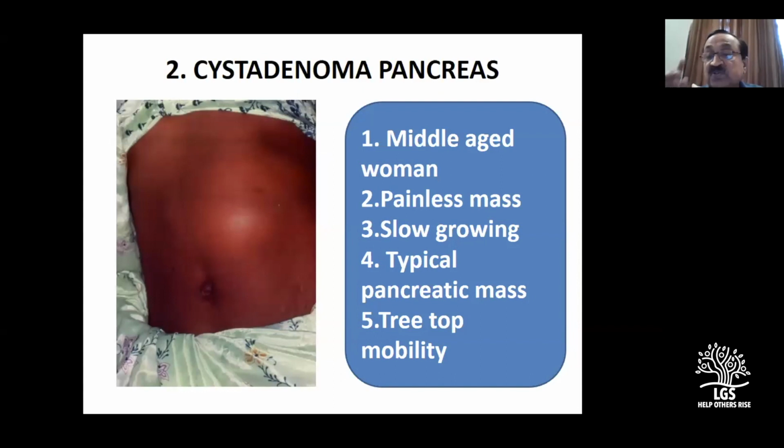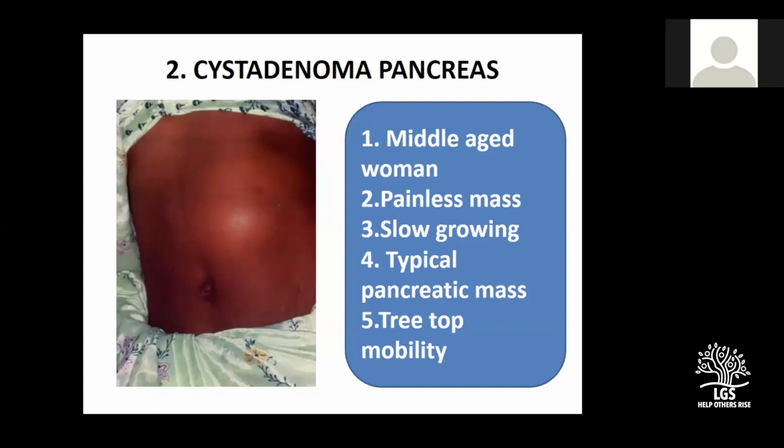Your first diagnosis is pseudocyst, second diagnosis should be retroperitoneal cyst, third is cystic neoplasms. So in that order, you give the diagnosis in the examination. Any questions?